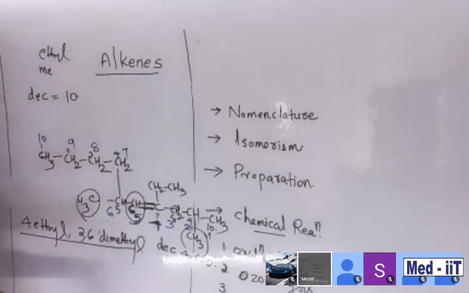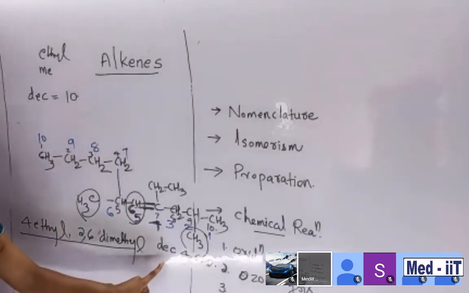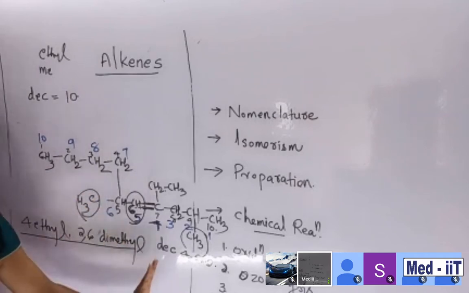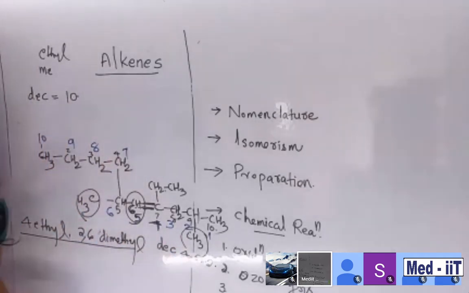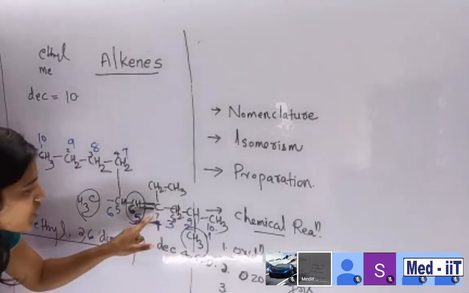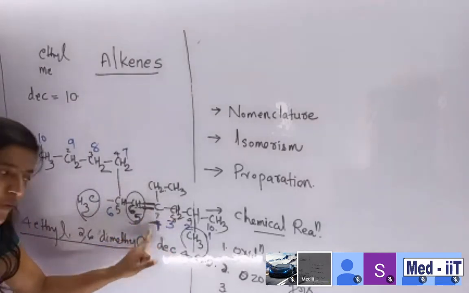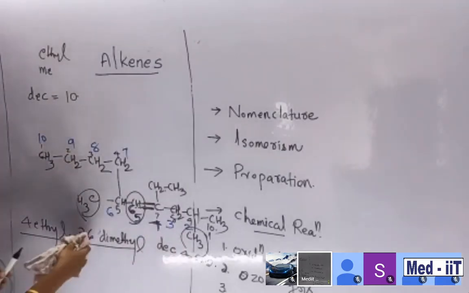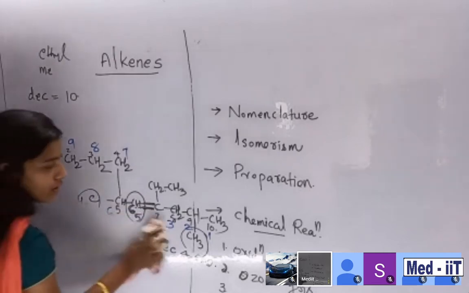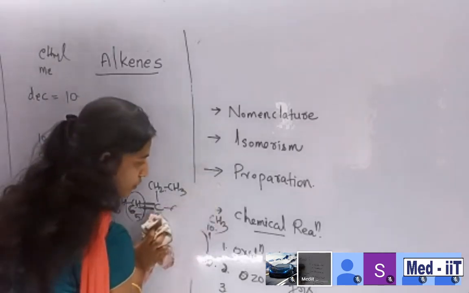That's why di. You specify dimethyl, and then dec is the root name, and then you specify where the double bond is present. In the 4th position the double bond is there. So 4. This is the setup. This much is enough for nomenclature, with the limitation of time, as I want to cover a lot of things.